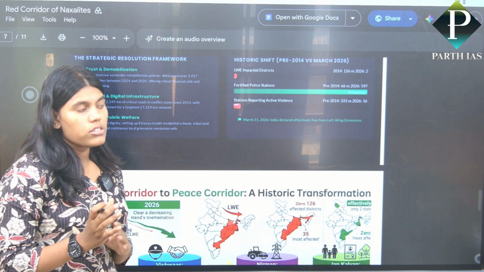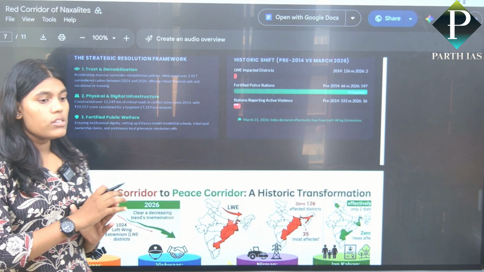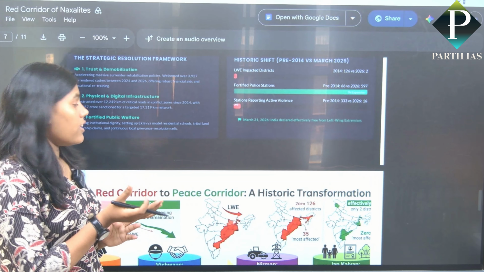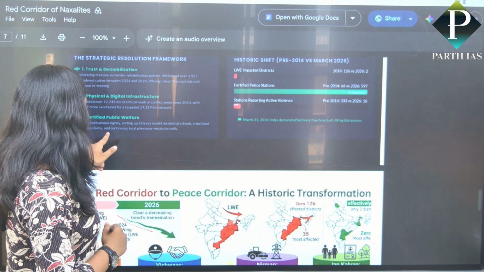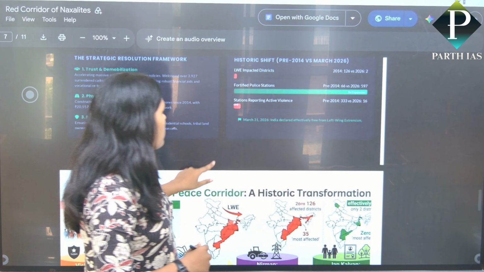Eklavya model schools: approximately 197 Eklavya model schools have opened in that area for basic education. Private land ownership claims and continuous local grievance resolution.